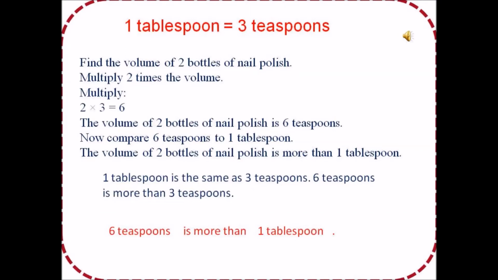Now compare 6 teaspoons to 1 tablespoon. The volume of 2 bottles of nail polish is more than 1 tablespoon. 1 tablespoon is the same as 3 teaspoons, so 6 teaspoons is more than 3 teaspoons. So 6 teaspoons is more than 1 tablespoon. So it is more.